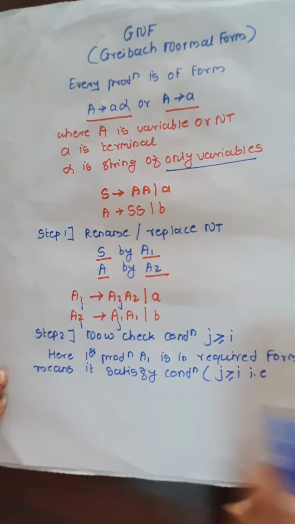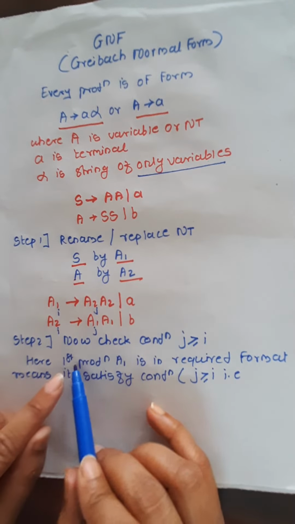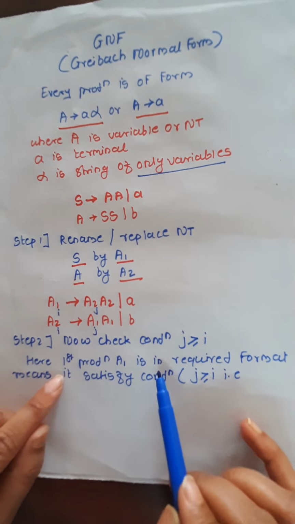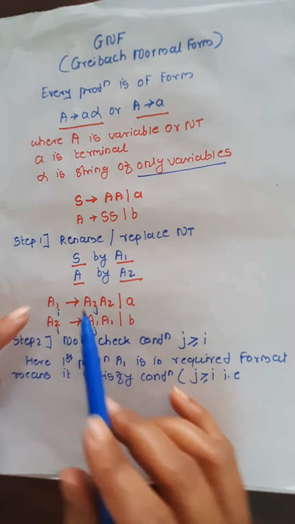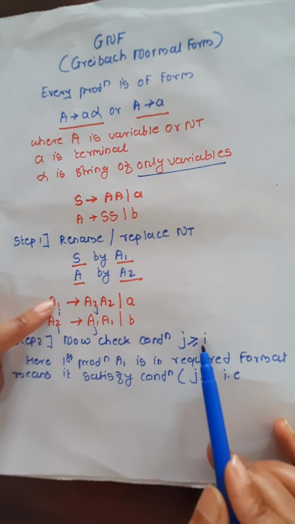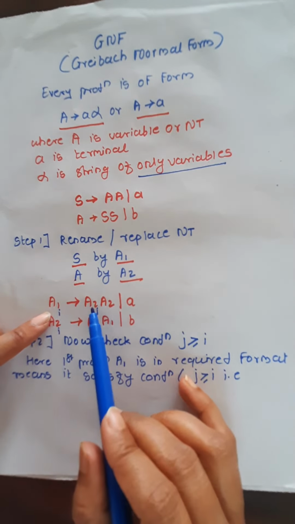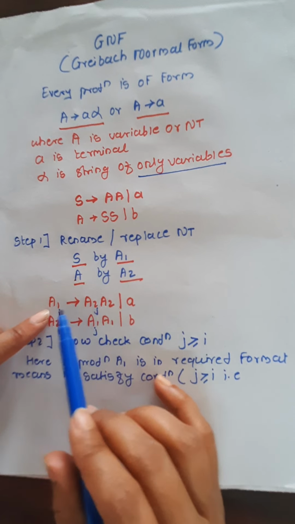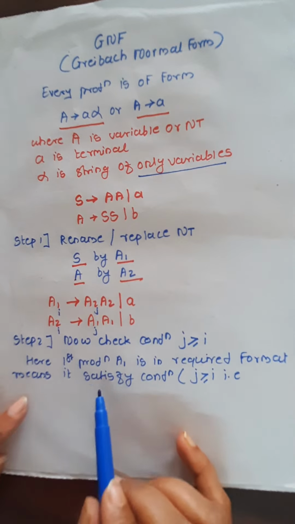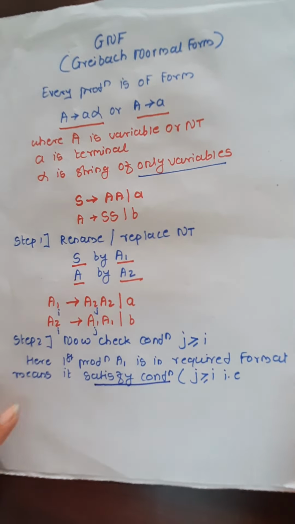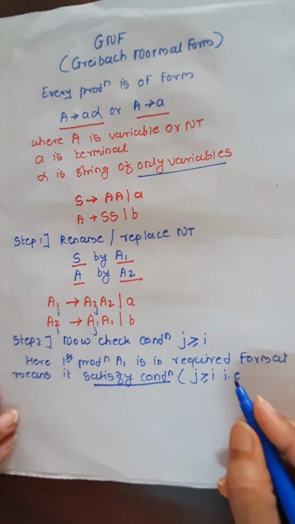Look at the first production, A1. We are saying A1 is in the required format, meaning A1 satisfies the given condition. So j is greater than or equal to i. In the first production, j is 2 and i is 1. So 2 is greater than 1, yes, true. That's why it is in the required format, because it satisfies the condition. Everyone understood?